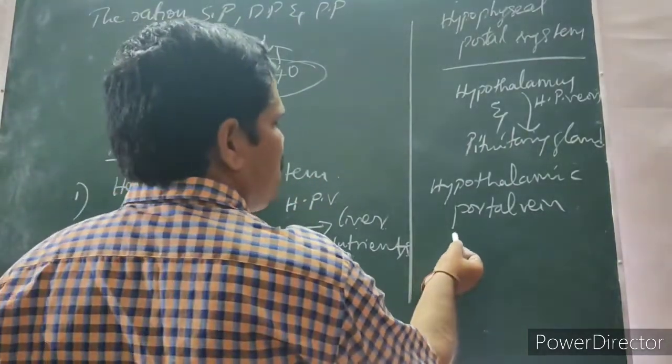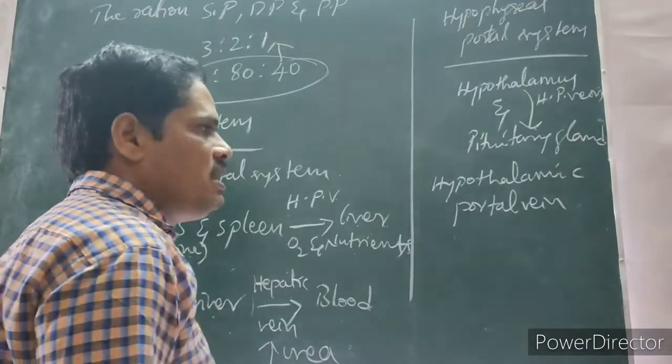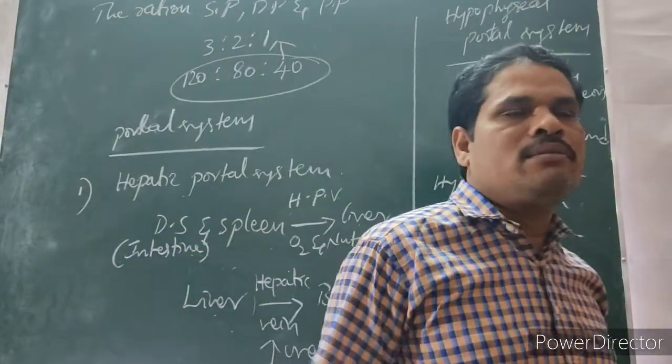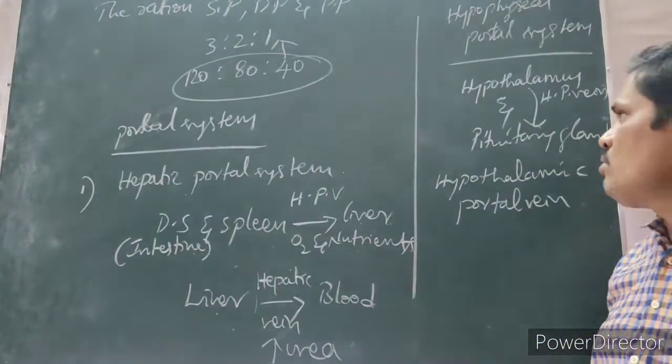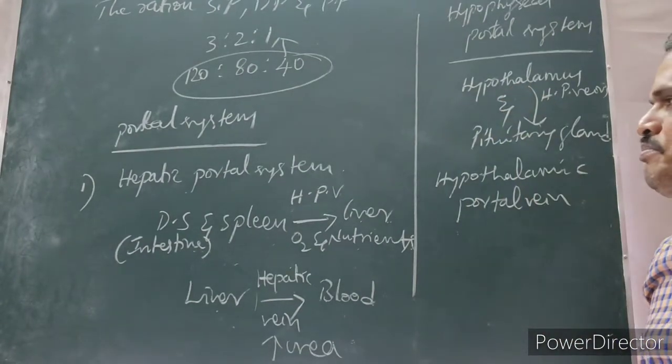So here the hypophyseal portal vein is a kind of circulatory system. It is evolved only in between the hypothalamus and pituitary gland.